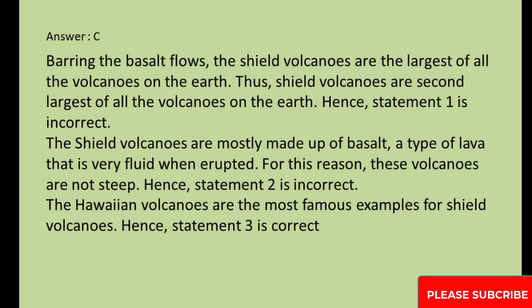Answer, C. Barring the basalt flows, the shield volcanoes are the largest of all the volcanoes on the Earth. Thus, shield volcanoes are second largest of all the volcanoes on the Earth. Hence, statement 1 is incorrect. The shield volcanoes are mostly made up of basalt, a type of lava that is very fluid when erupted. For this reason, these volcanoes are not steep. Hence, statement 2 is incorrect. The Hawaiian volcanoes are the most famous examples of shield volcanoes. Hence, statement 3 is correct.